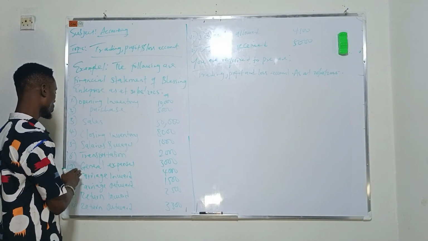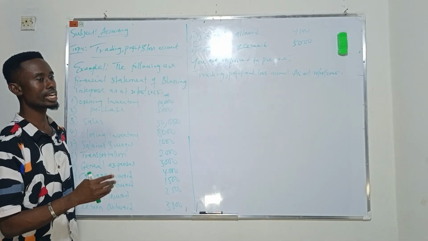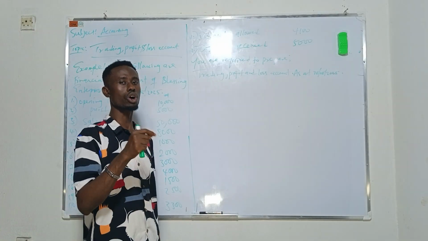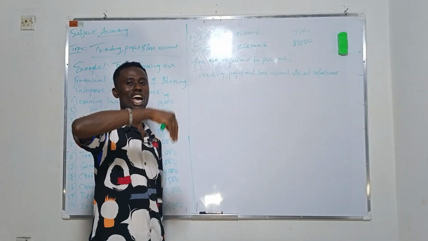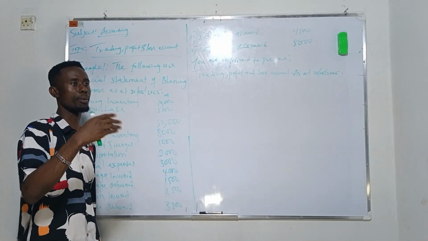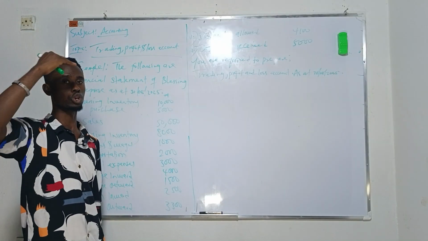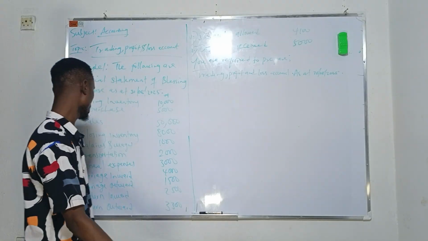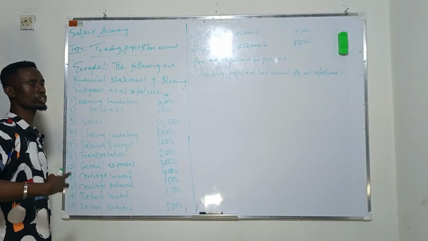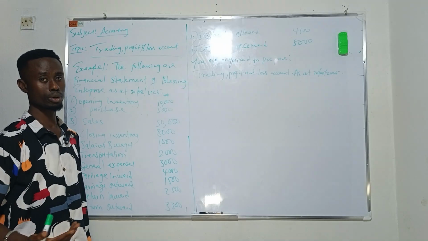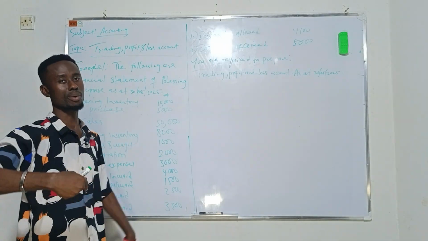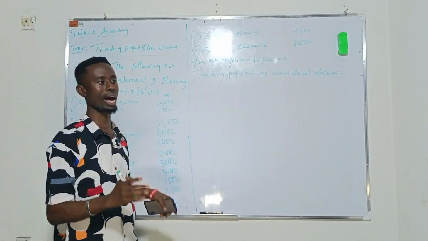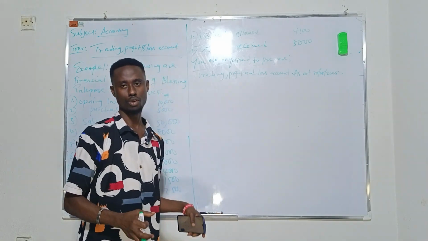Then we have carriage inward. Carriage inward is also an additional expense incurred. The amount of money you spend to carry the goods from where you buy them to your store is called carriage inward. Then we have carriage outward, more like delivery. For example, you went to the market to buy things, and the market is very far from where you are staying.